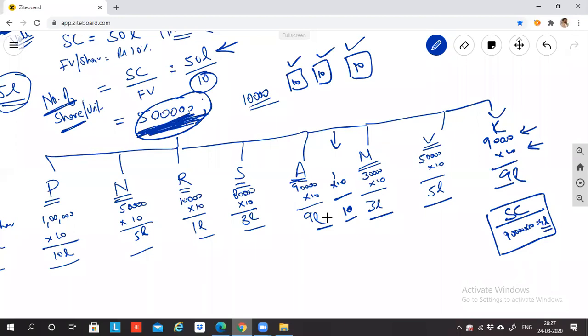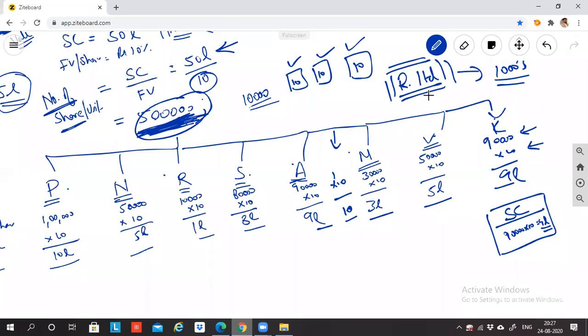Here in our case, we have 1, 2, 3, 4, 5, 6, 7, 8 people. But in companies like Reliance Limited, have you heard of Reliance Limited, which is a company of Mr. Mukesh Ambani? In this, there are thousands of owners. There could even be a possibility that your parents have taken some shares of Reliance Limited, and they are owners of Reliance Limited. Check with your parents if they're trading in shares.